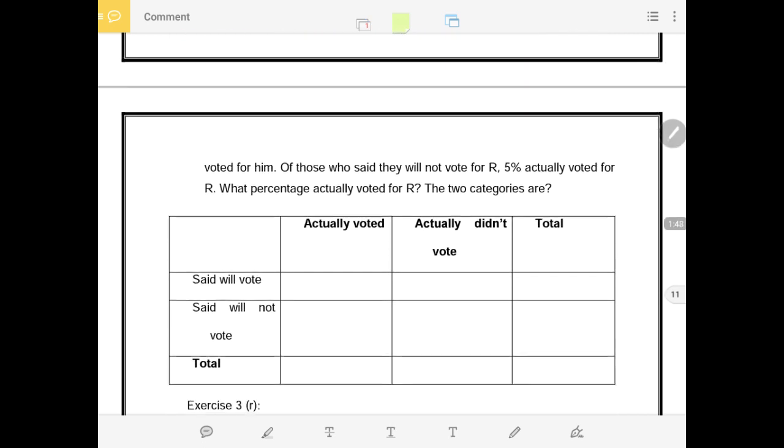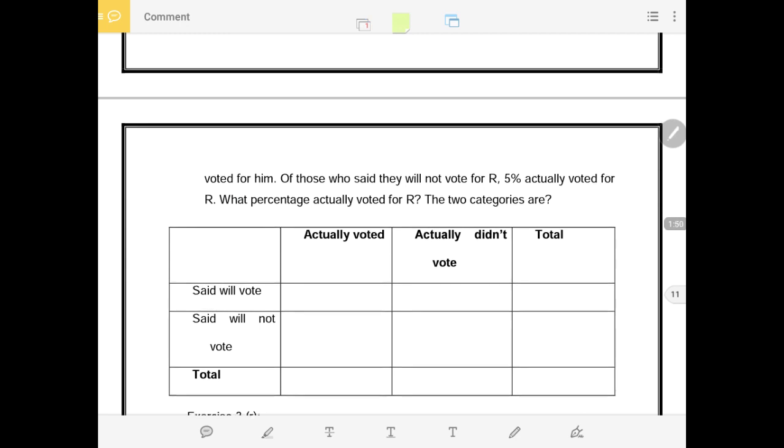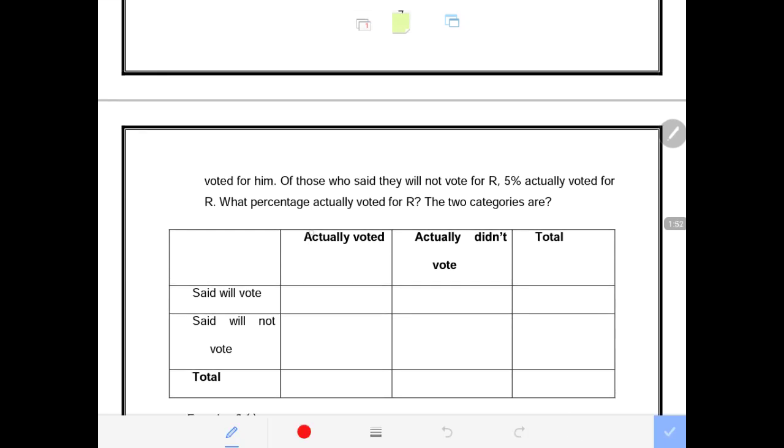I do have the table already provided for you. This table has those who actually voted for the candidate, and those who actually did not vote, meaning although they promised to vote, they ended up not voting for him. And there are those who said they will vote, and those who said they will not vote. Those who said they will not vote might end up voting for him, and others will really not vote.